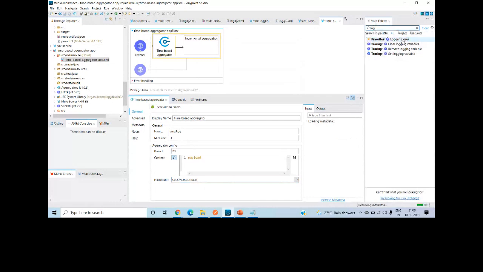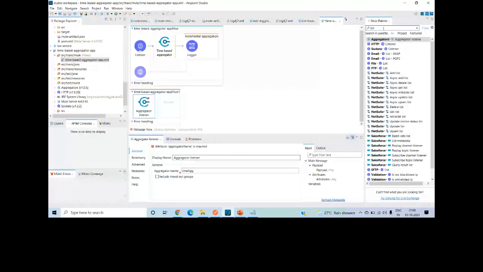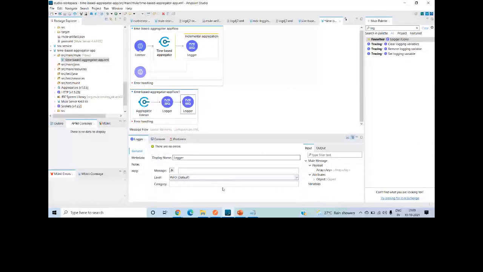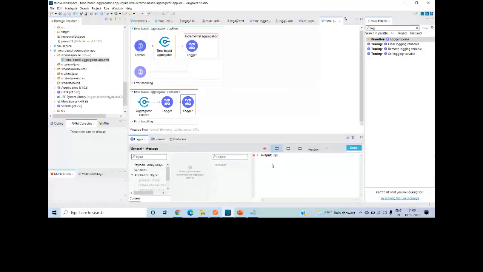aggregator listener here. In this, I will give the name as time AGG. Then I will use a logger. Here you can say aggregated result. Here you can say output, application/JSON, payload. Okay, done. So I will just reduce the size. 20 seconds is too much. I will just make it 10 seconds.